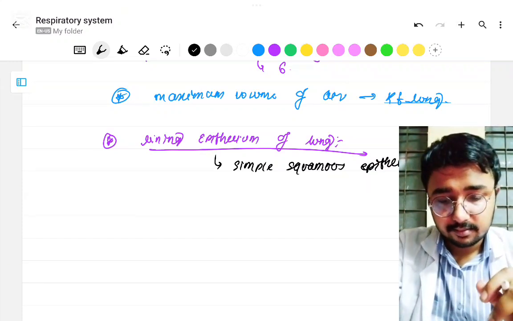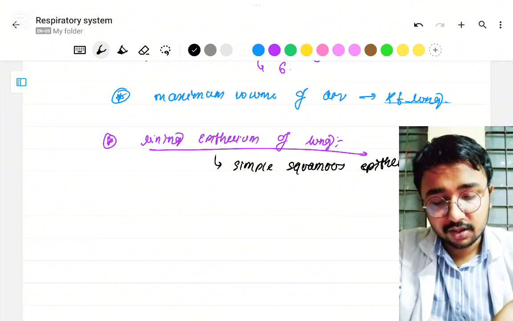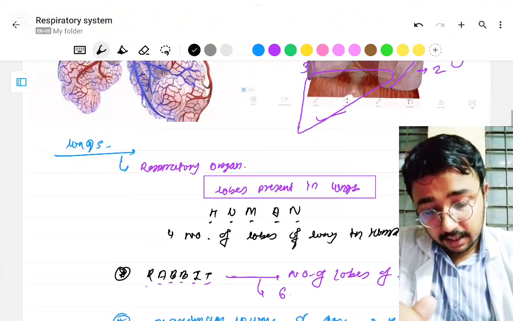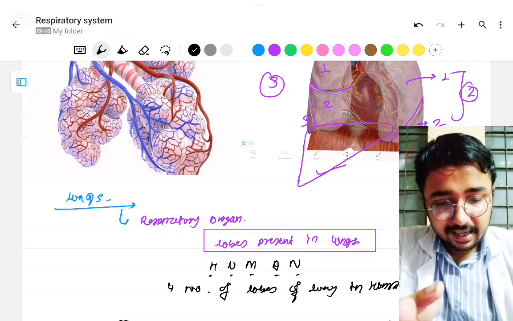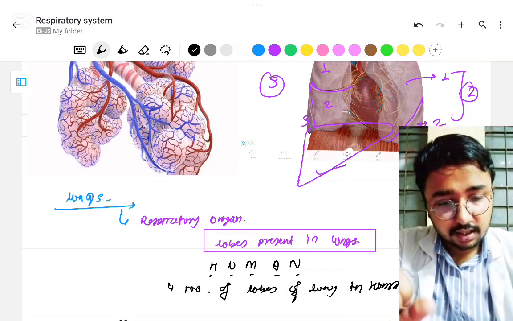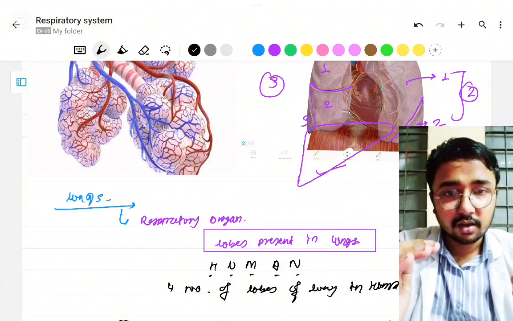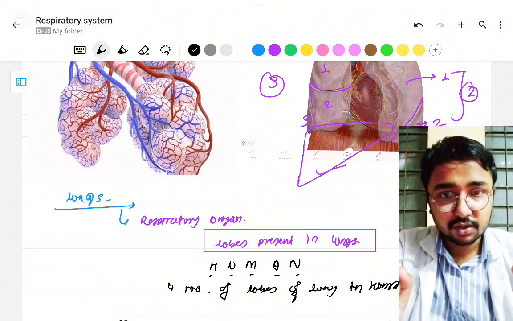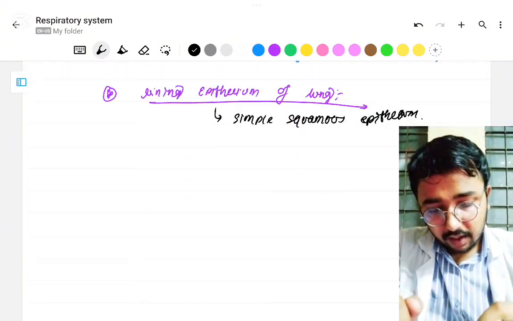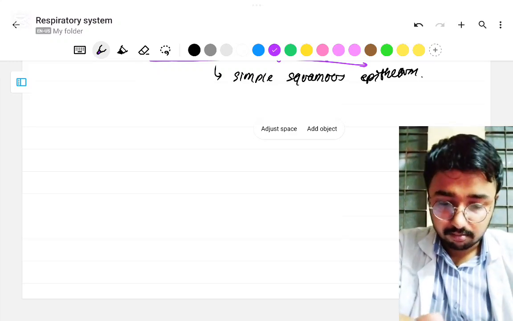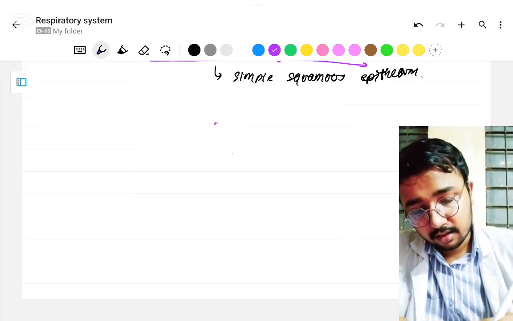Clear? There is a little bit of noise disturbance, so ignore that. Okay, let's focus on our study. Regarding the lungs and their features, done. The right lung is up, the left lung is lower. Now let's study the cells present in the lung.